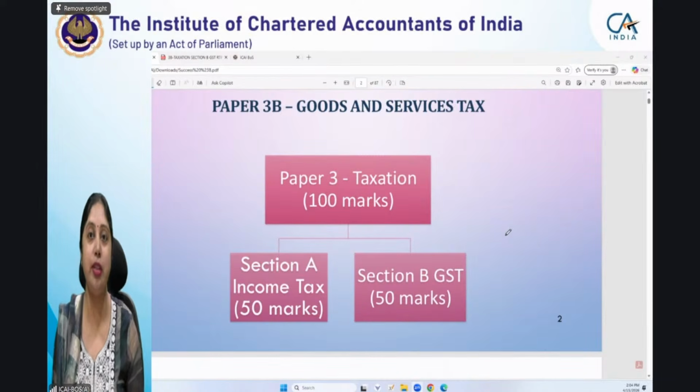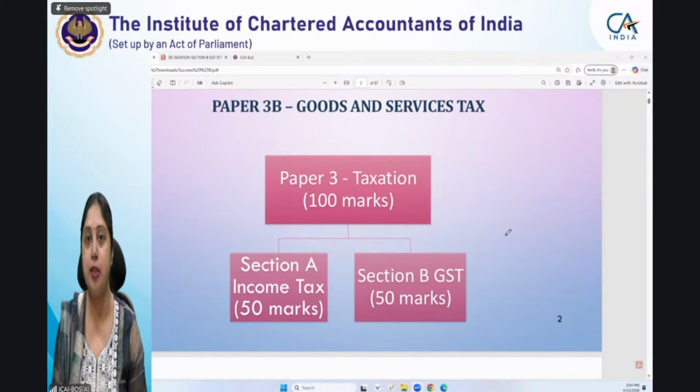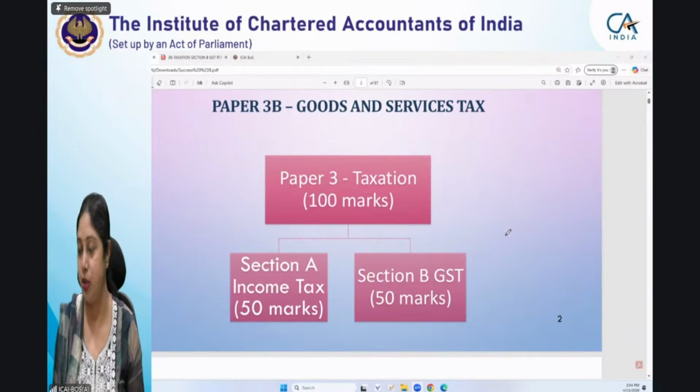And many students focus on GST to score in this examination, in this paper 3, taxation. Since it comprises GST as well as income tax, GST is very scoring and you will be able to get marks if you focus on the paper conceptually. If you learn this paper conceptually, definitely I can assure you that you can score better in this paper and you can succeed in the examination.